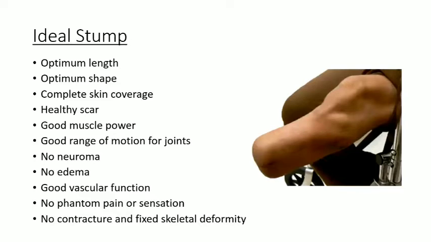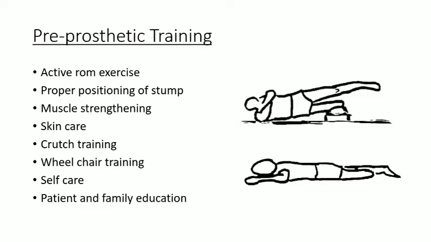Then good muscle power, good range of motion for joints, no neuroma, no edema should be there, good vascular function should be there, and no phantom pain or sensation, no contracture, and no fixed skeletal deformity. If any of these complications occur or persist, then we have to manage them first, then we go for the prosthesis selection.